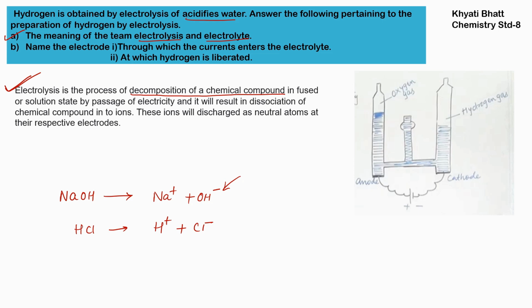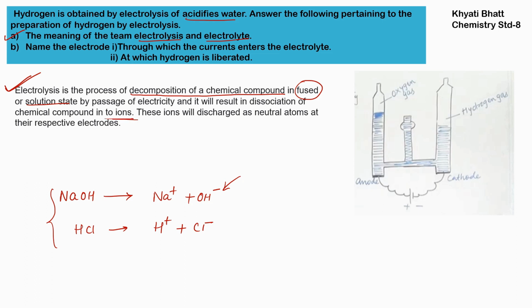In a fused, meaning molten, state. When we add some drops of water into a chemical substance, that will be its molten or fused state. Paste-like form is known as fused. Or in solution. In a solution, we dissolve the compound into water, so that will make a solution of this compound. By passage of electricity, it will result in dissociation of the chemical compound into ions.